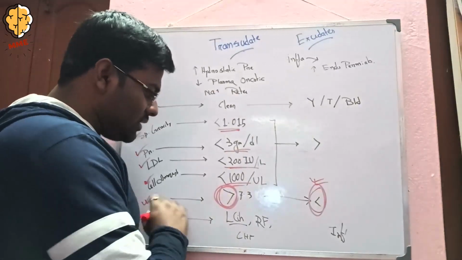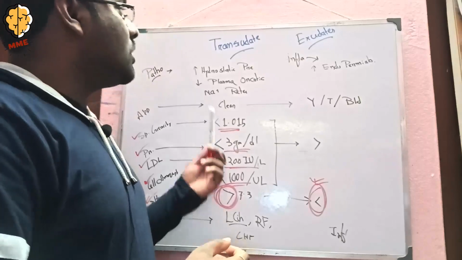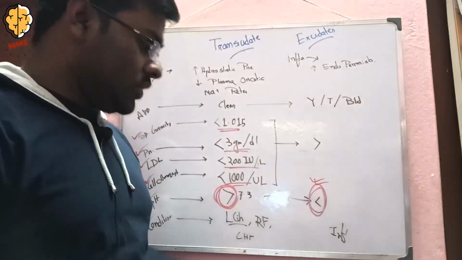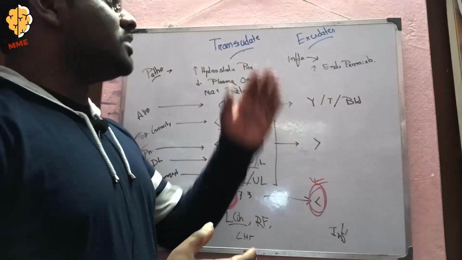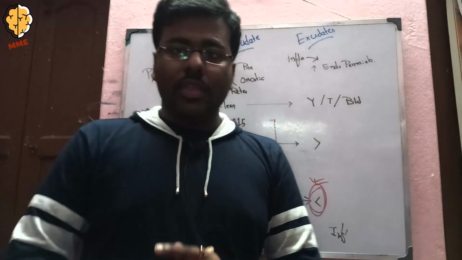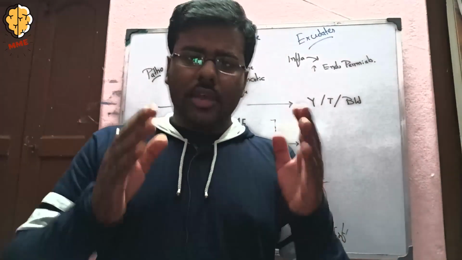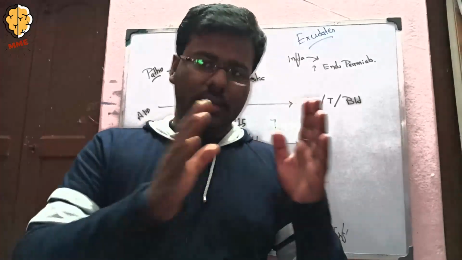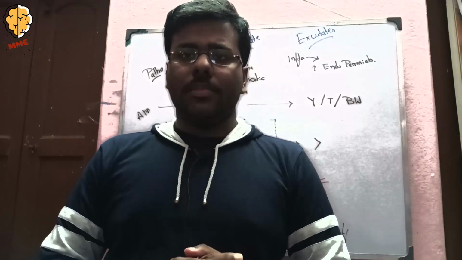Coming to the conditions like liver cirrhosis, renal failure, chronic heart failure, in case of this type of disease, the transudate is formed, and in case of inflammation, you already know, endothelial permeability is increased and exudates are formed. So now I have covered the first part of the differences, and I will see you in the next video, in which I will complete the rest of the differences in general pathology paper 1.